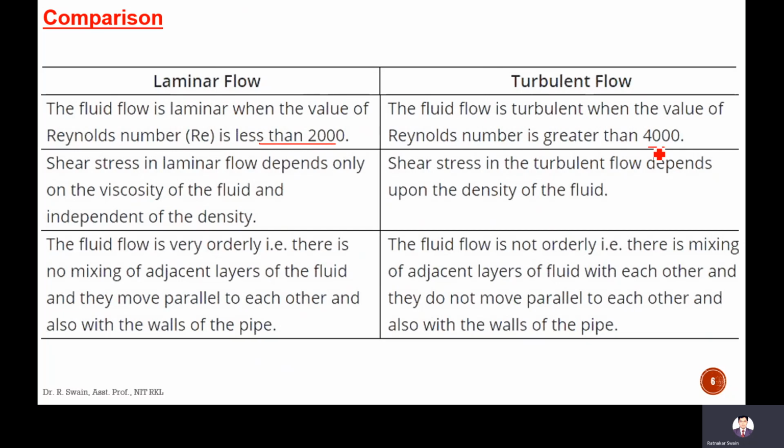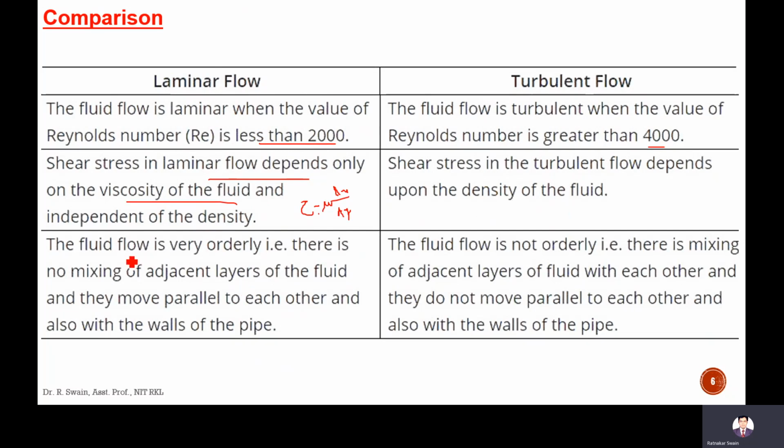The shear stress in laminar flow depends upon the viscosity. Tau is equal to mu into du by dy, that you know. It depends upon the viscosity, not the density. It is independent of the density, whereas in turbulent flow, the shear stress depends upon the density of the fluid.